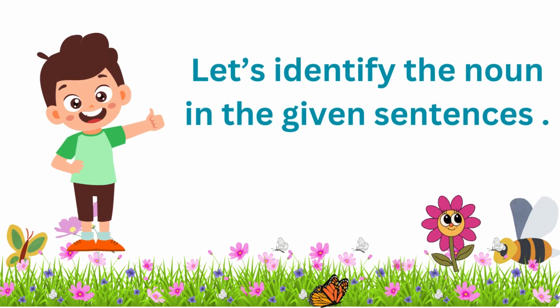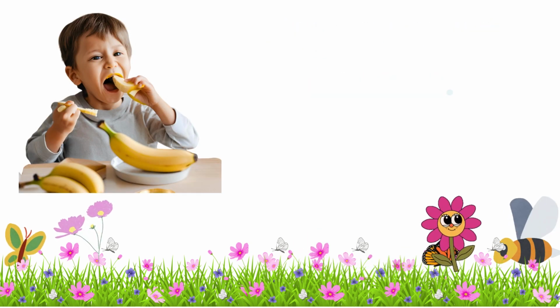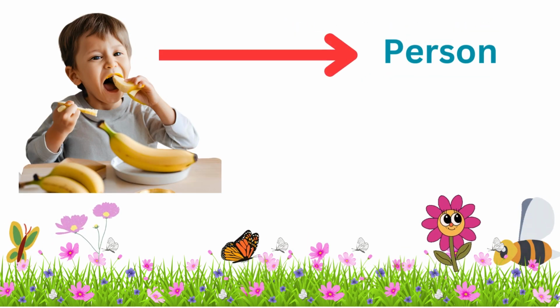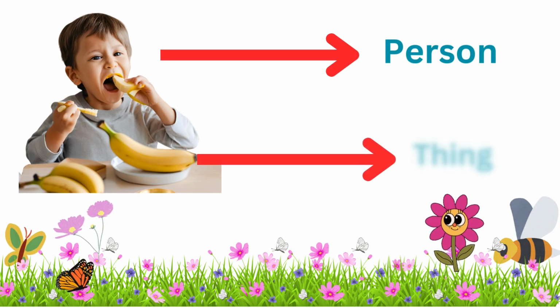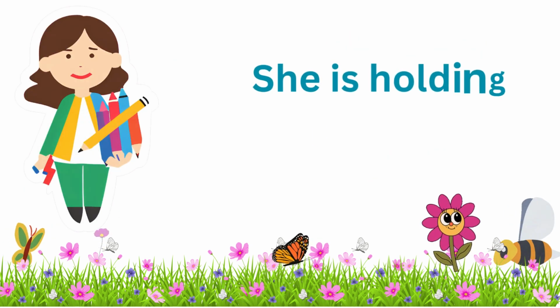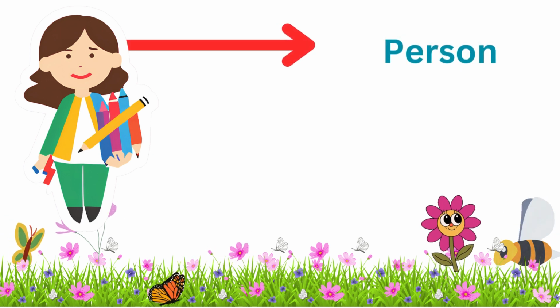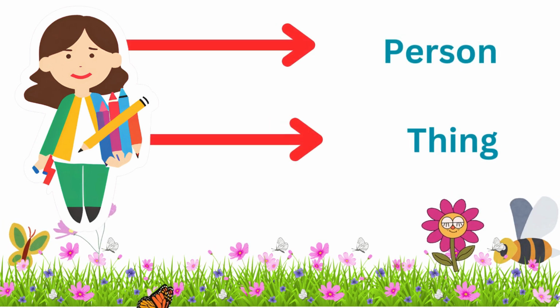Let's identify the noun in the given sentences. Boy is eating banana. In this sentence, boy is a person and banana is a thing. She is holding pencils. In this sentence, girl is a person and pencil is a thing.